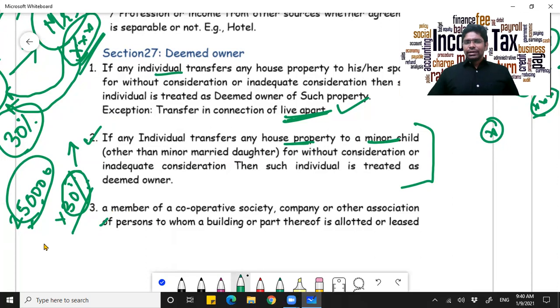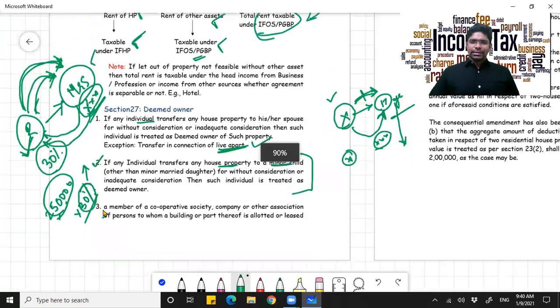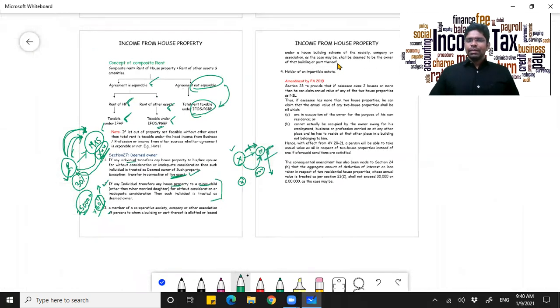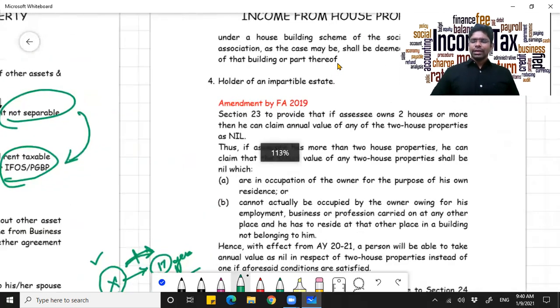And the last point is impartable estate. Holder of an impartable estate. Now say for example you have a Hindu undivided family. Now though the property has been inherited and belongs to the individual members equally, the property is held in the name of the HUF, and any income that is generated from that property is taxed in the hands of the HUF only.